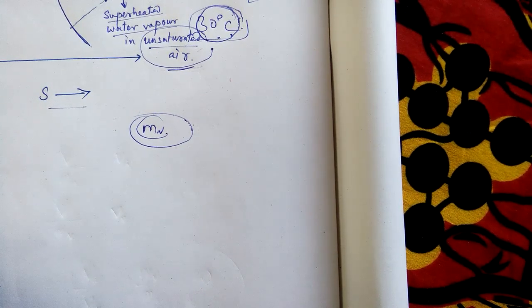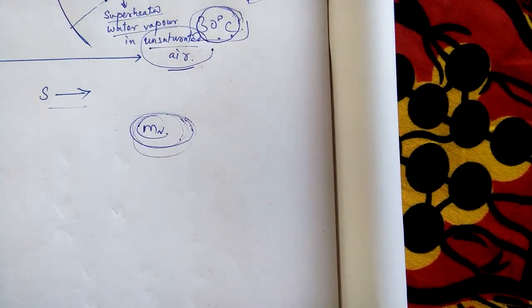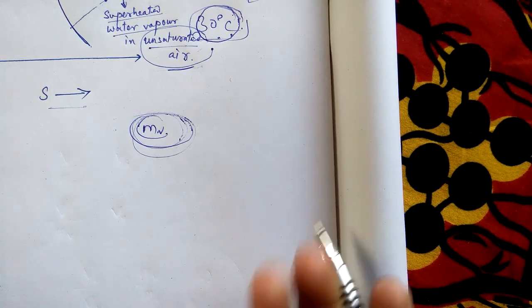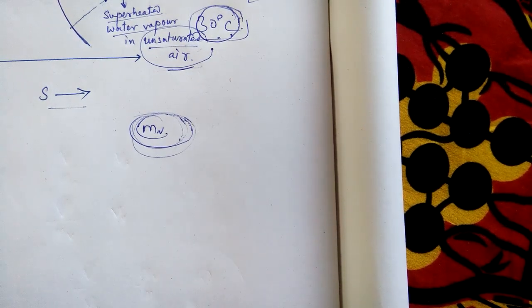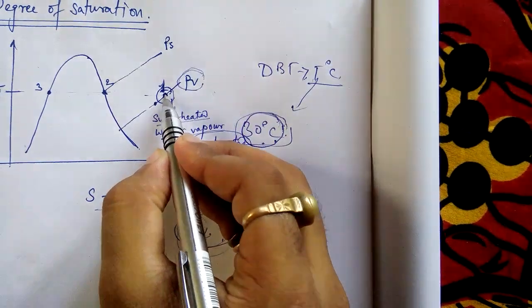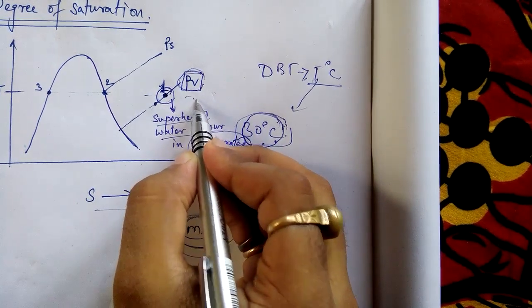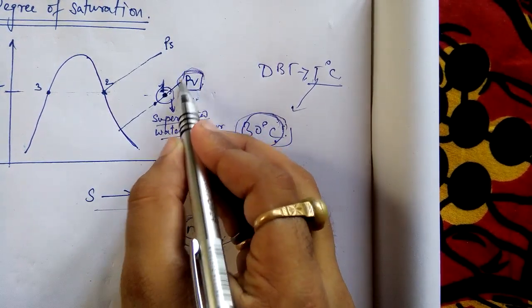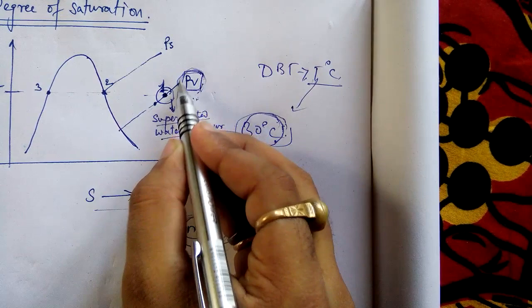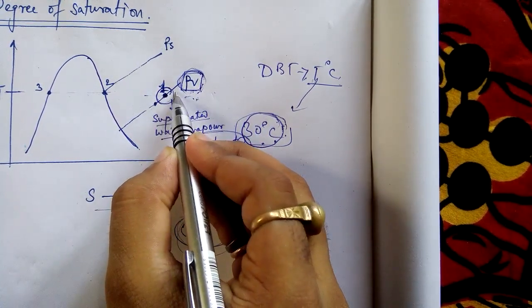It is very simple to understand. And if I add more moisture, is pressure going to increase or decrease? Increase, because the more the mass, the more the pressure. Very simple to understand. So when I am here, the partial pressure of water vapor is PV at this state point 1.